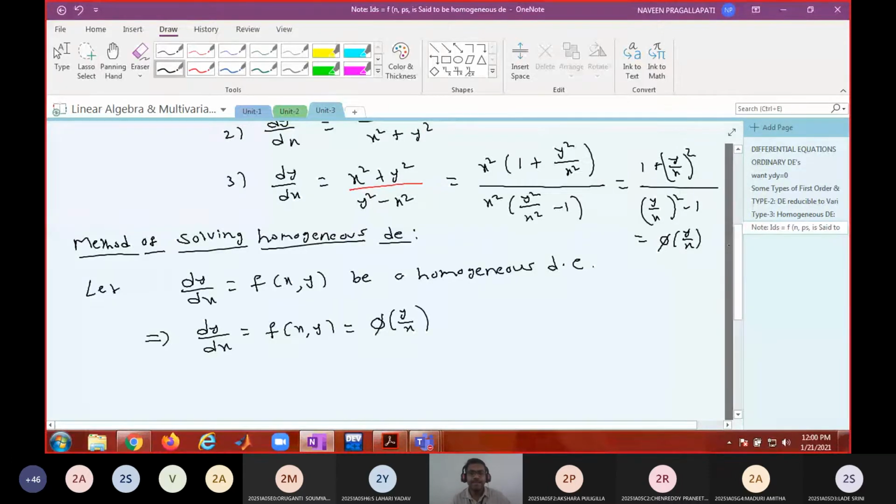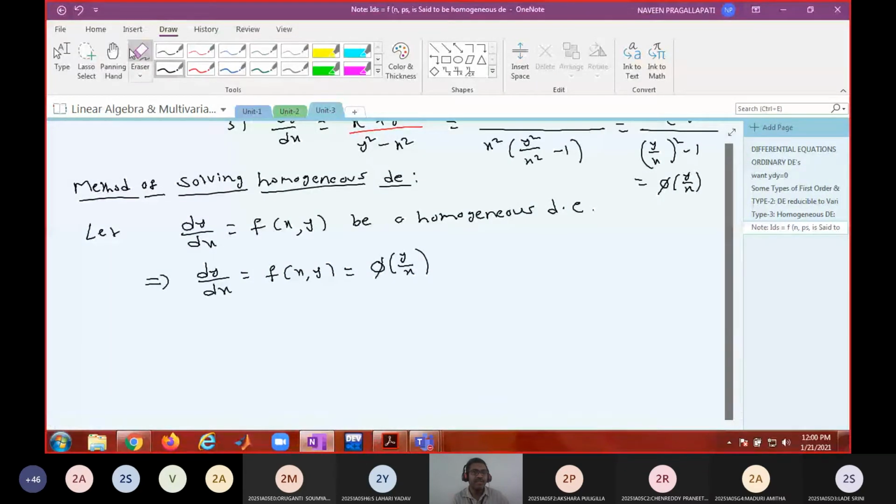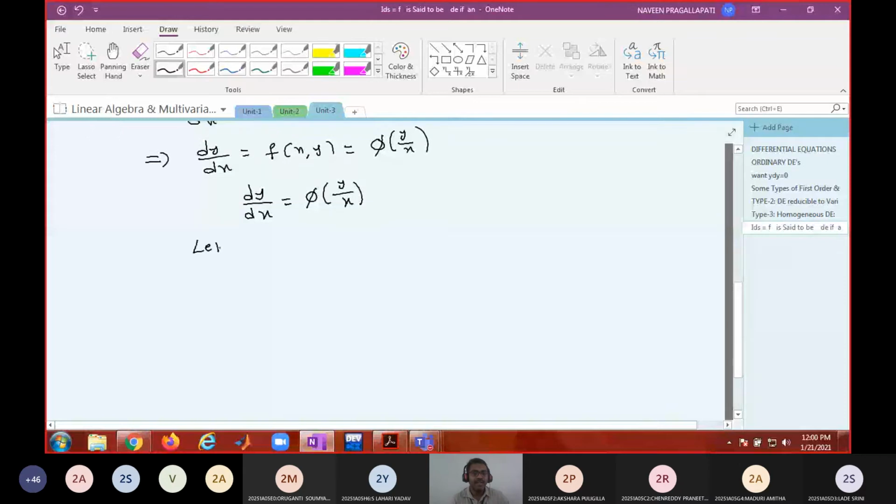Are you with me? Yes, sir. So whenever f of x comma y is a homogeneous function of degree 0, it is always possible to express this as a function of y by x. So that is going to be our starting step to solve this homogeneous DE. Now what I am going to do, I will consider this y by x as u. Or I can write this as y equal to ux.